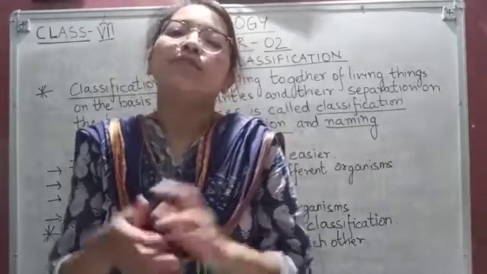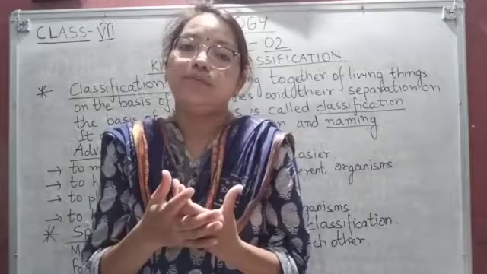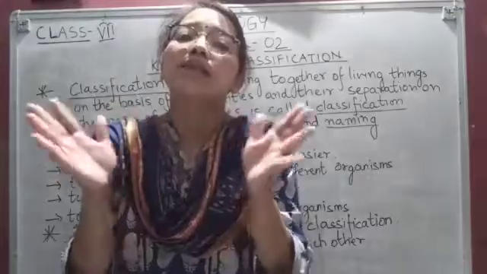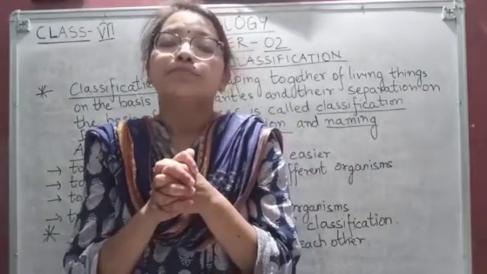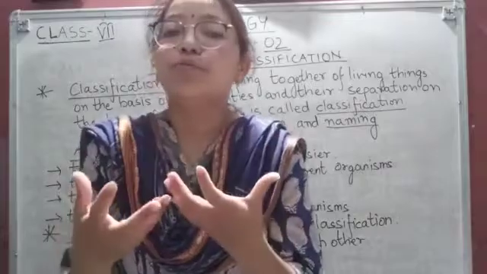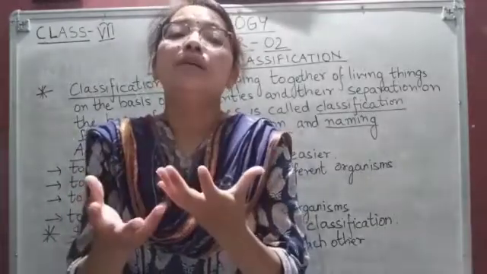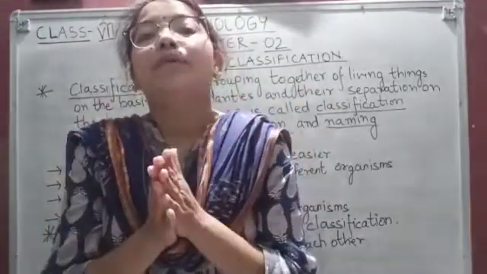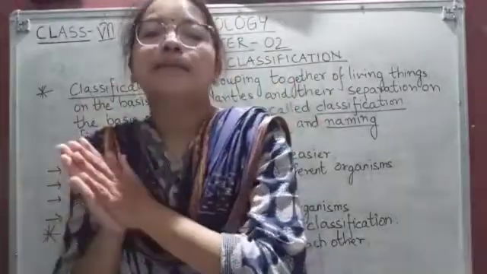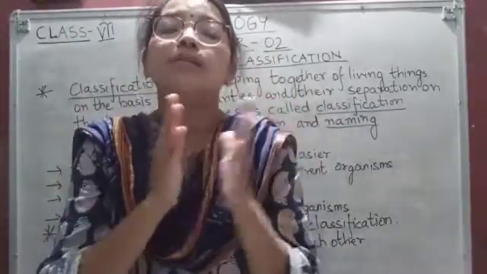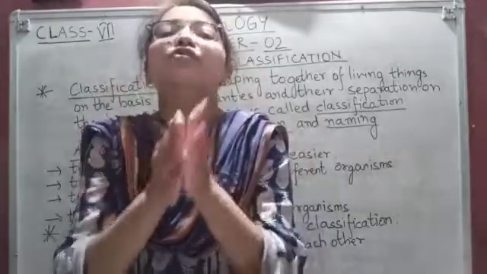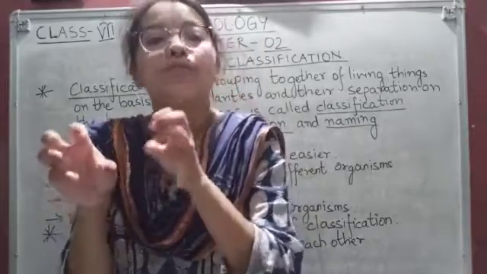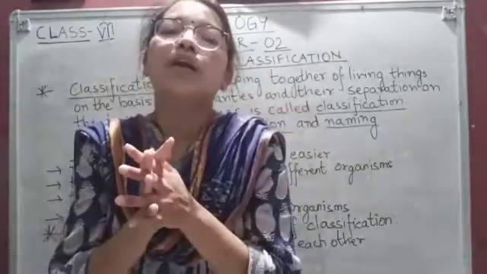For instance, if I want the biology book of class 7 and I enter the library, there are thousands and lakhs of books in the library. It would be difficult for me to get the book out of lakhs of books. But thank God, in the library, books are arranged systematically, okay? They are arranged according to the subjects, according to the authors. They are also arranged alphabetically, okay? So it becomes easier for a person to get his or her book out of many books, okay?